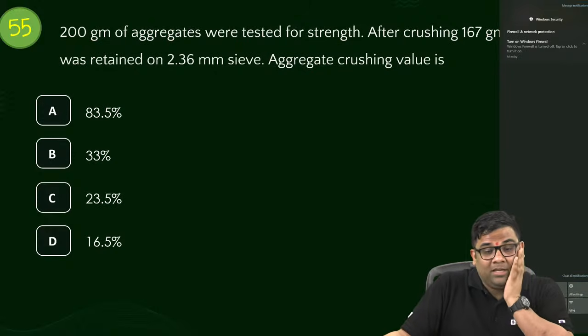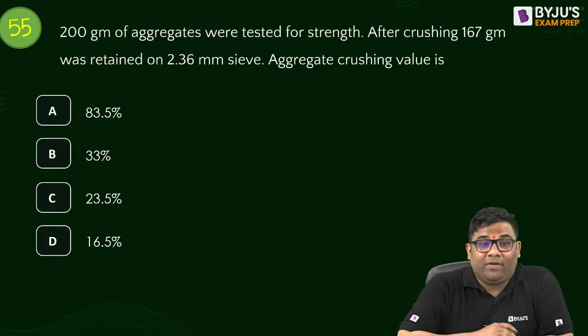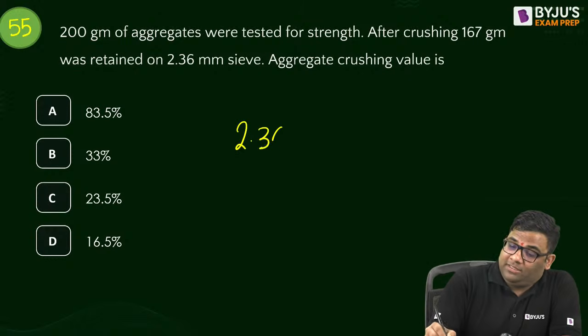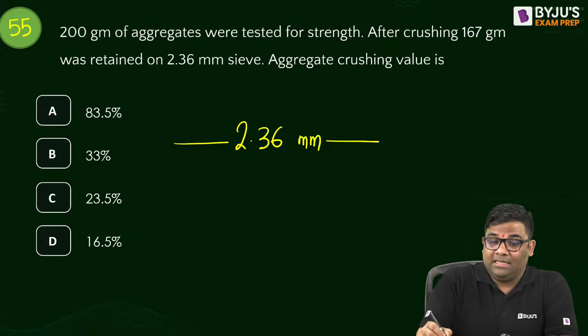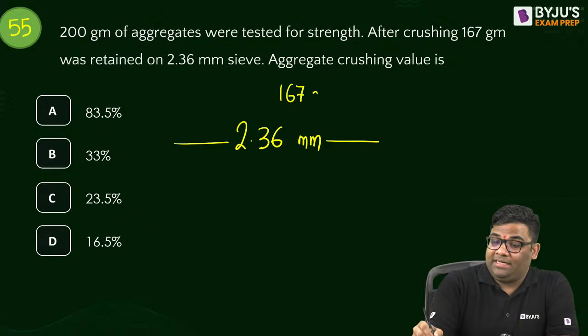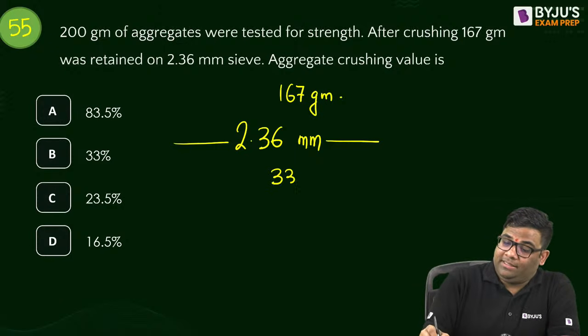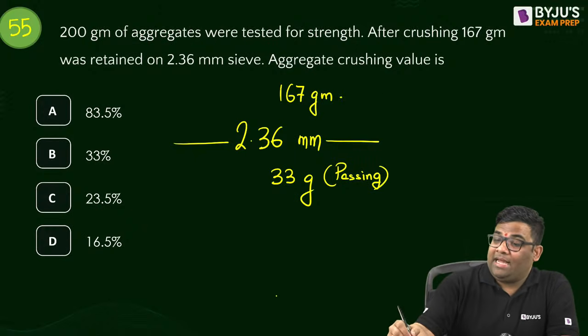बचपन में पढ़ा था. Okay, aggregate crushing value. Aggregate crushing value is what? 16.5%. Because when we do this aggregate crushing test, whatever passes through this 2.36 sieve, how much is passing? See, 167 gram is retained. So passing will be how much? Out of 200, 33 gram is passing. So this is the bad material. So I can say the aggregate crushing value, ACV, will be how much?